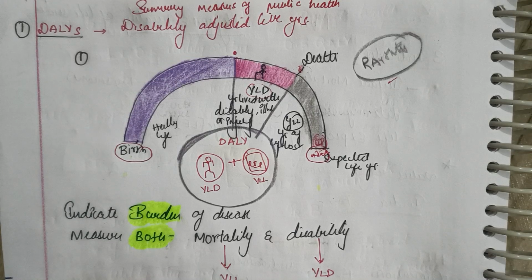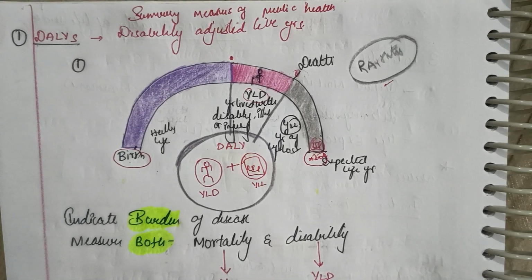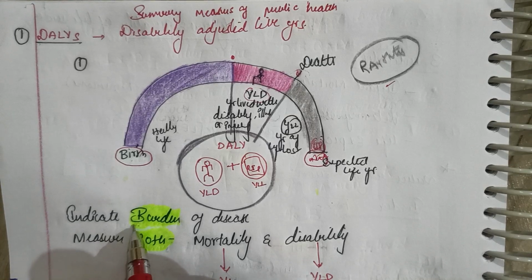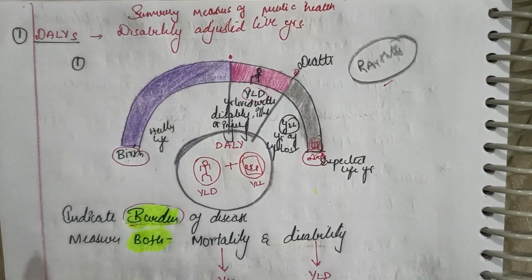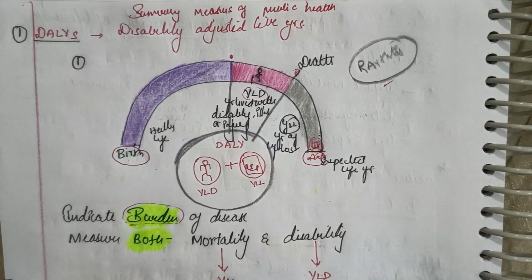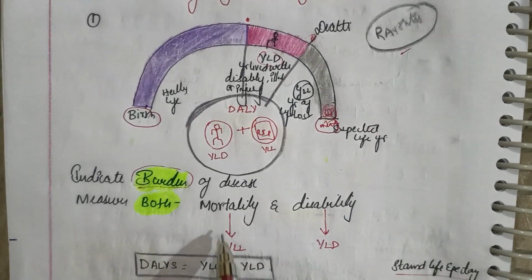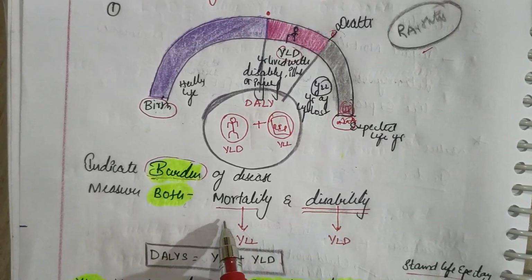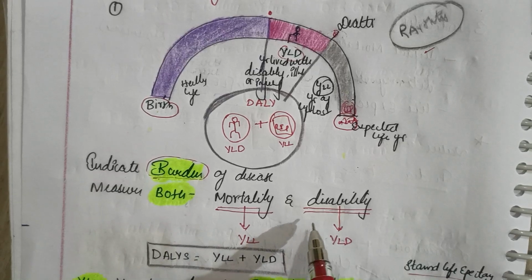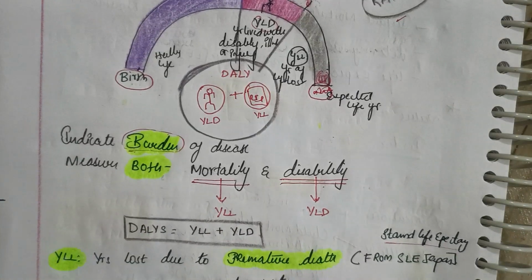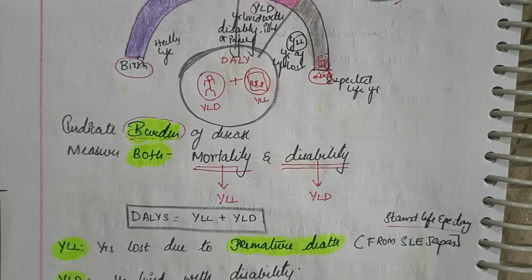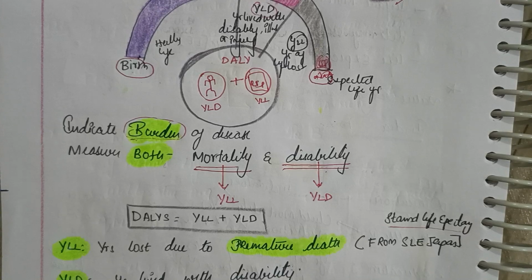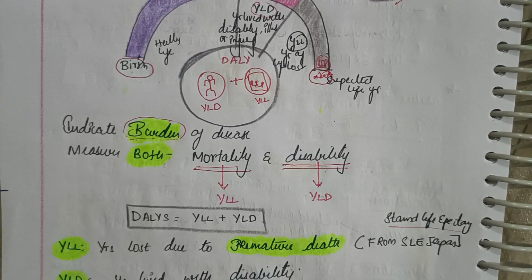So we need to understand the DALY indicates burden of the disease, and it measures both mortality and disability, right? Hope you are understanding both mortality and disability. So let us understand the formula. The DALY formula is YLL plus YLD.